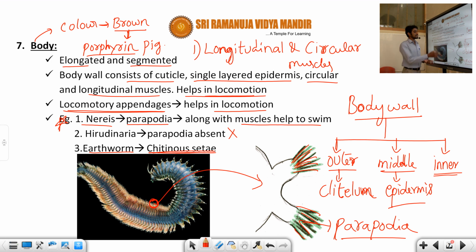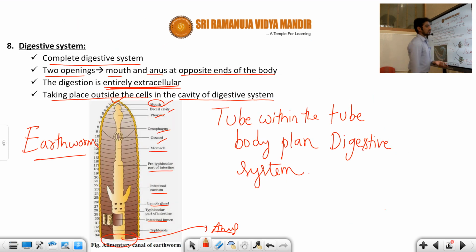Now you can see the diagrammatic representation of Nereis and its parapodia. Another piece of information is the digestive system, which we explain here. A very important point: the digestion is entirely extracellular. That means it takes place outside of the cells, in the cavity of the digestive system. It is a very, very important point.